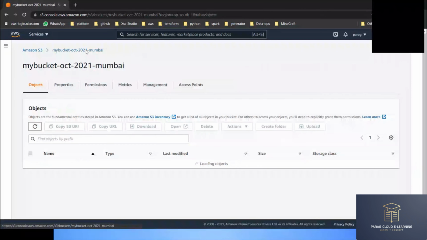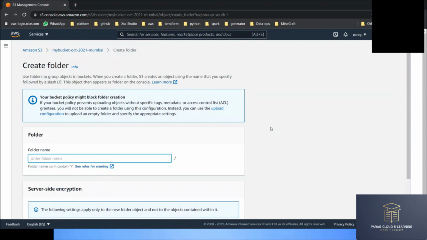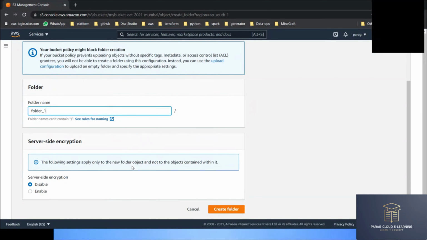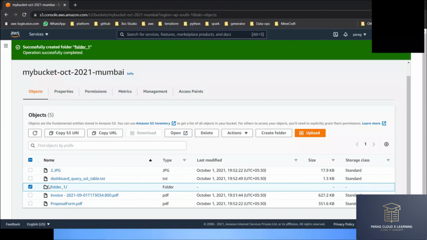I'm going to my bucket again. Here I'm creating a folder. You can even create folders here in your S3 bucket. So I'm creating a folder and giving the folder the name folder_1. Create the folder. You can see the difference between the icon of an object and the icon of your folder.